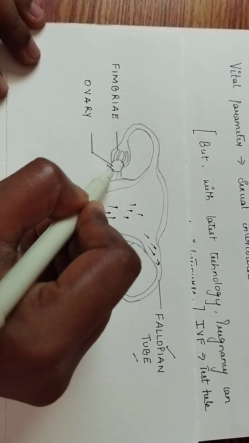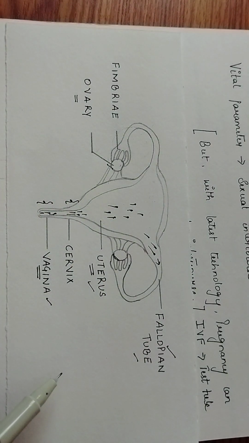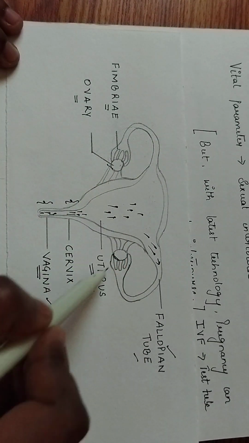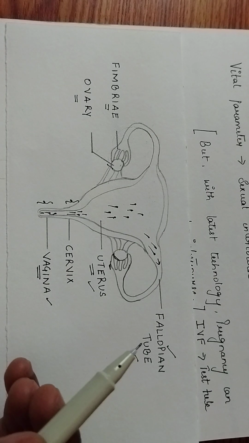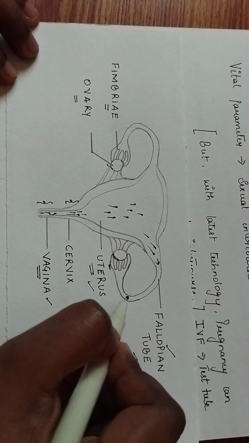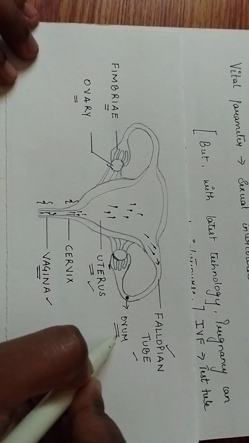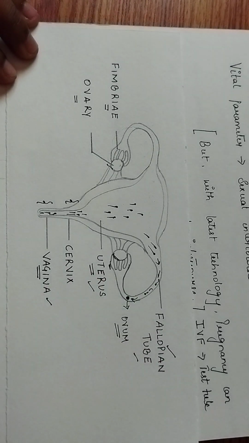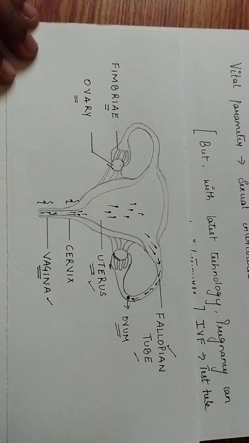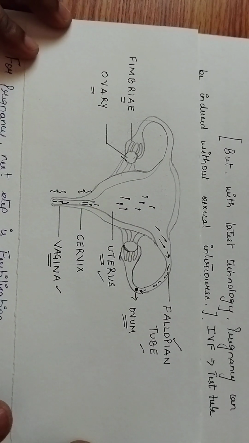Now this over here is your ovary. We know the ovary releases the female gamete, that is the egg, and the fimbriae, the finger-like projections of the fallopian tube, will pick the egg and take it inside the fallopian tube. Somewhere over here, your ovum will wait for the sperm to come and fertilize it. Now the sperms will enter the fallopian tube and come straight towards the egg, that is the ovum. Can you all guess which is the next step? Now comes the next step in the process of pregnancy, and that is fertilization.